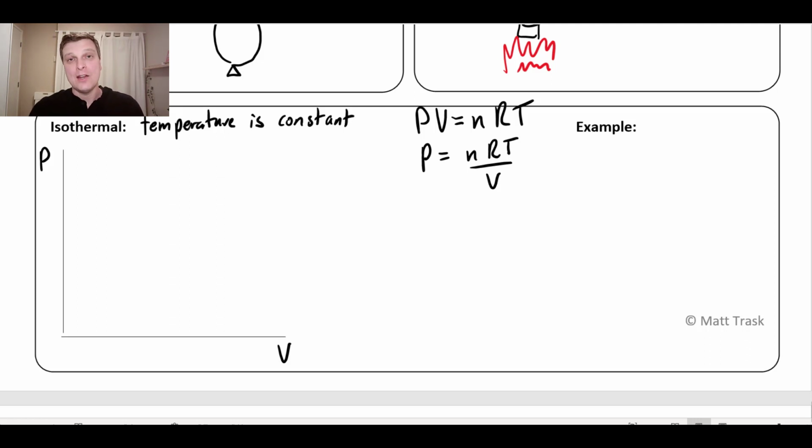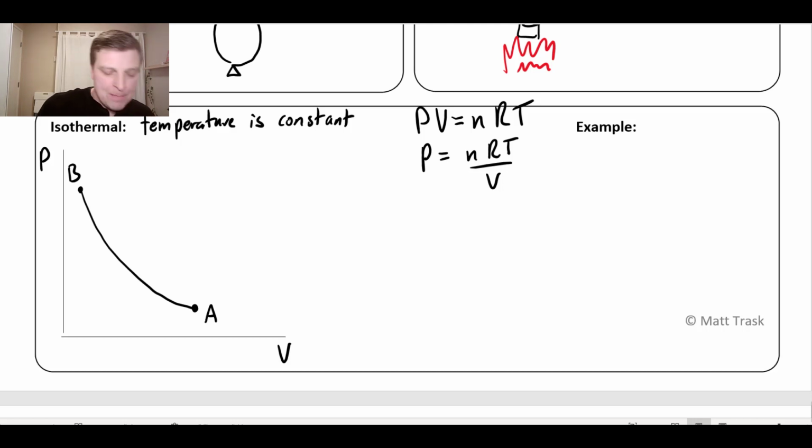And we know that n is going to be constant if it's a closed system, and R is a constant. But then if temperature is also constant, then this graph is just going to be one where it's an inverse relationship between P and V. Then I'm going to get an inverse function curve, which kind of looks like this. Okay, so you can imagine a situation where we go from A here up to B there. As we go along from A to B, this is an isothermal process.